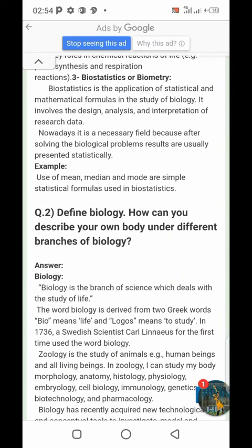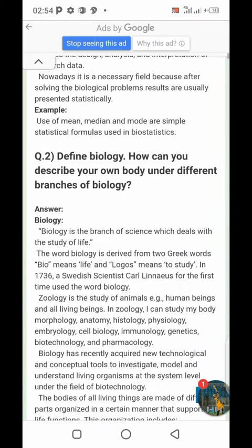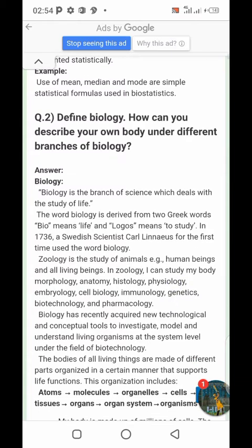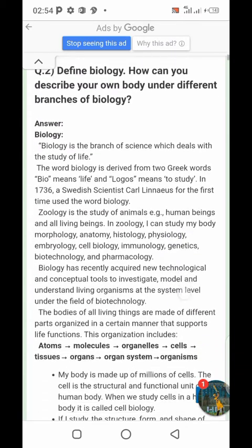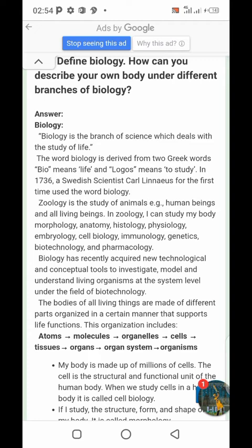Question number 2: define biology. How can you describe your own body under different branches of biology? So the answer is, biology is the branch of science which deals with the study of life. Simply we can define it: the word biology is derived from two Greek words. Bio means life and logos means to study.